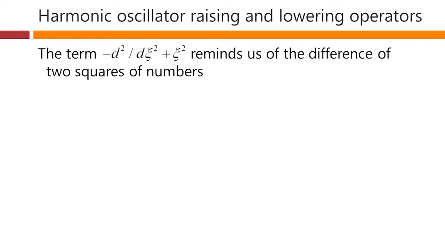Now, that form we had just written down, minus d2 by dxi squared plus xi squared, might remind us of a simple algebraic relation that is the difference of two squares of numbers. So in the form we're going to write it here, that would be this relation: minus a squared plus b squared is equal to minus a plus b times a plus b. And we can easily check that this relation is correct.